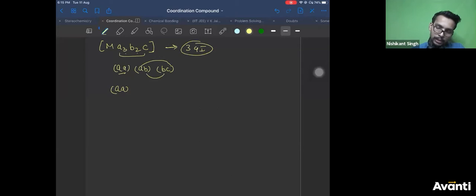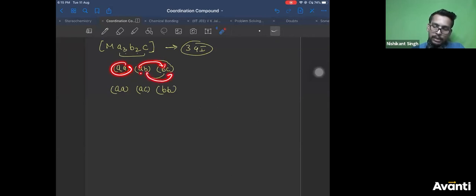So what will you get? You'll get AC and BB. This is the possibility. Now, keeping AA constant, if you interchange A with B and B with C, you'll get the same isomer. First one.